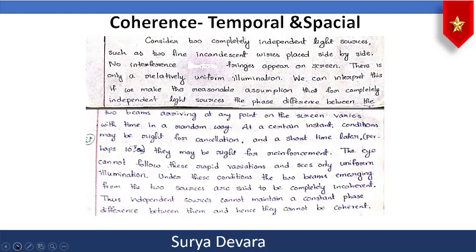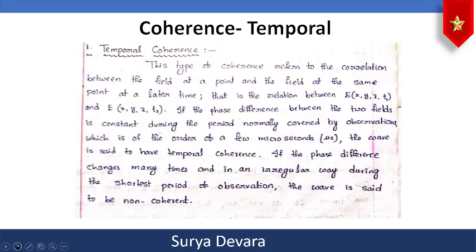And that is the reason why in Young's double slit experiment we have made two holes in the second screen, where the light coming from those two slits will behave as two coherent sources originating from the same source. That point is important. So now you have two types of coherence, temporal coherence and spatial coherence. Temporal coherence means related to time, and spatial coherence means related to space, that is at a particular point.